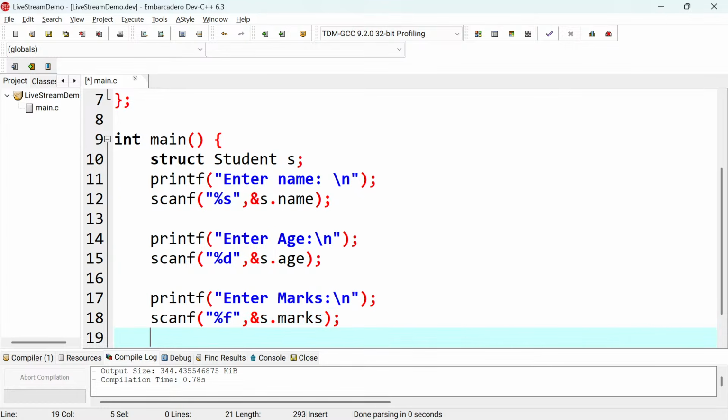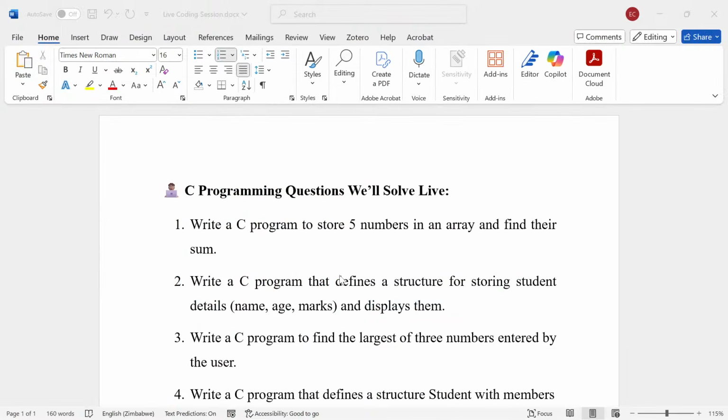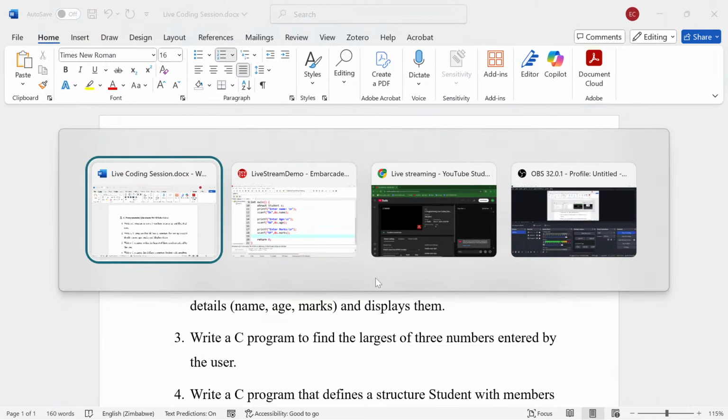So what's the next thing? The next thing is to print these details, right? I can run this and take all these details, but I need to print them. So the next part is to print. Instead of printing one by one, I can put all these things in one printf statement. But otherwise, you can have 3 printf statements to print those details, but I'm trying to put maybe only one printf to say details below, something like that, and then I'll run that. I think that was the requirement, to display them.